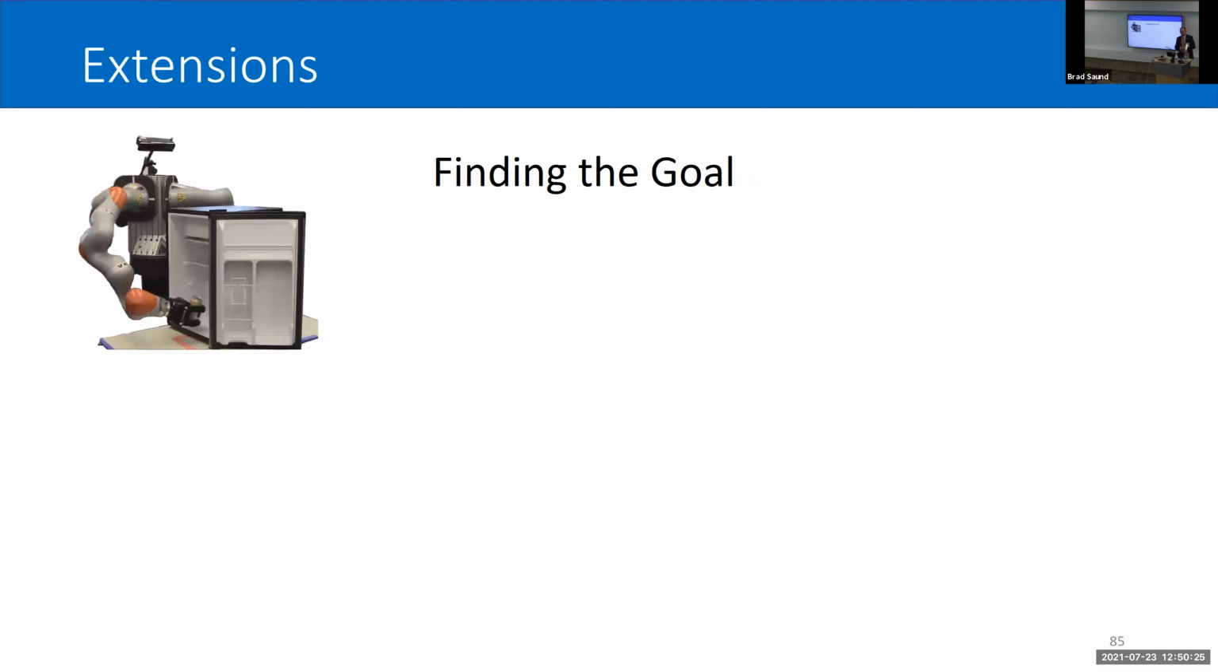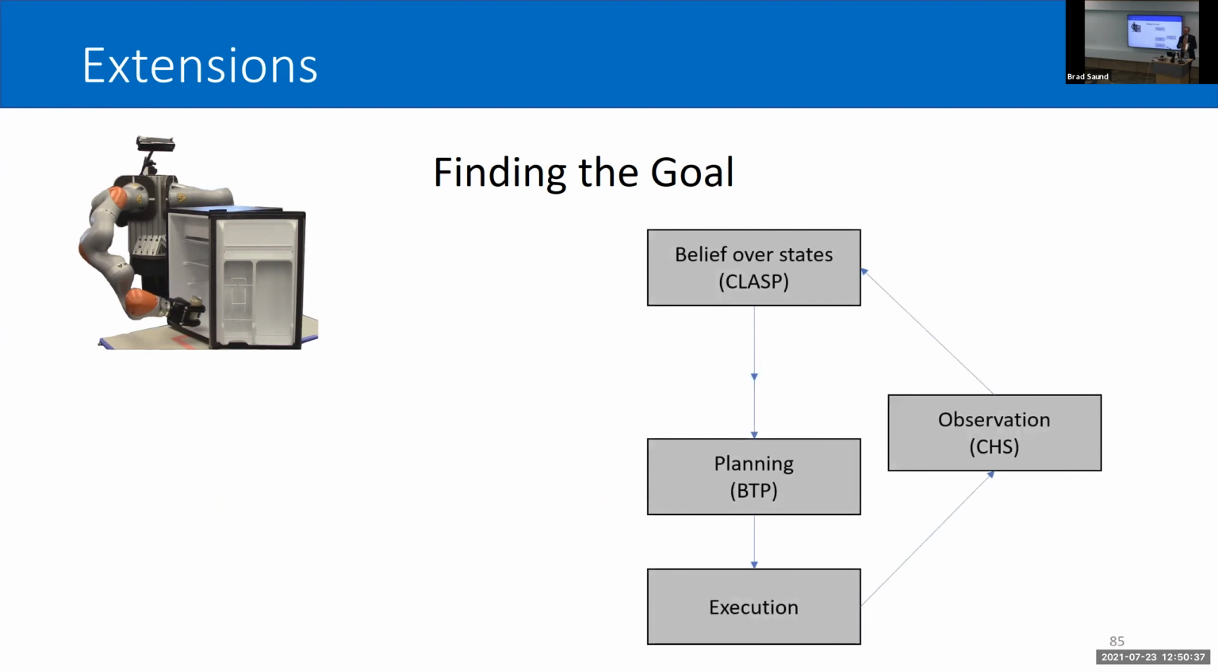The final area of extension I want to mention is finding the goal. Originally, I've assumed that I know where the goal point is, which is a little bit odd when I don't assume that I know all the objects in the environment. My framework did look like we have a belief over states that leads to planning, leads to execution, and then back to observations. But I've added in a module that explains this belief over goals.